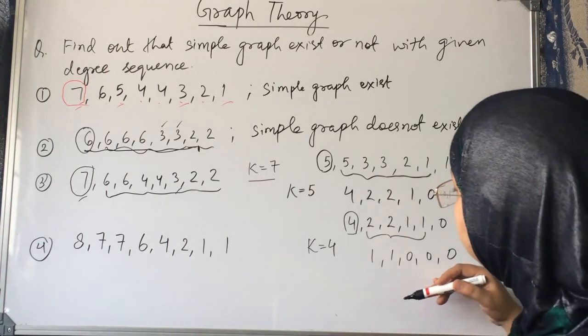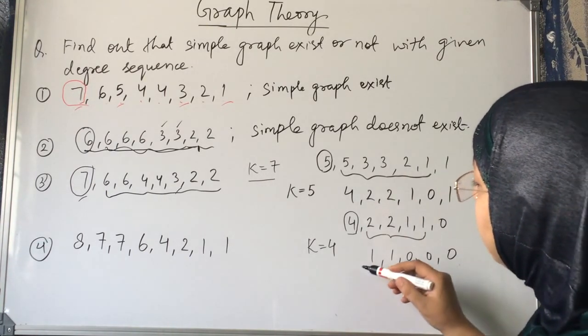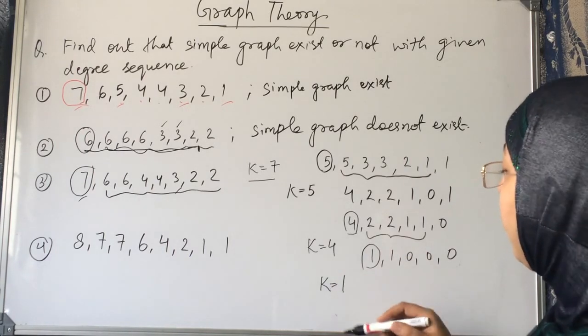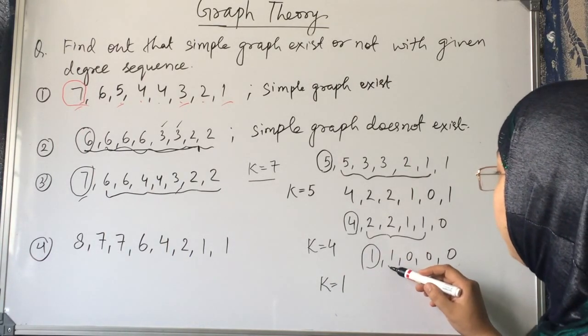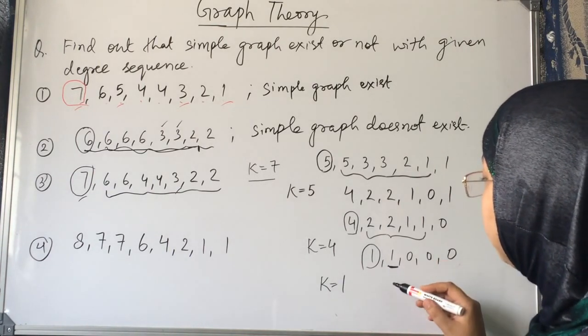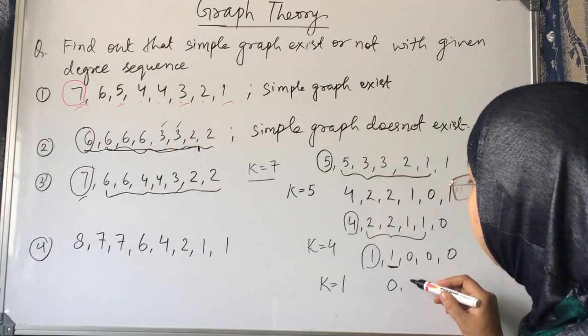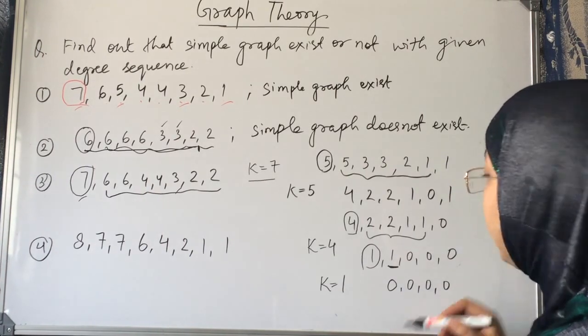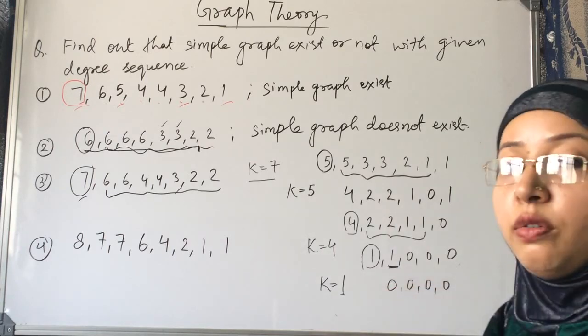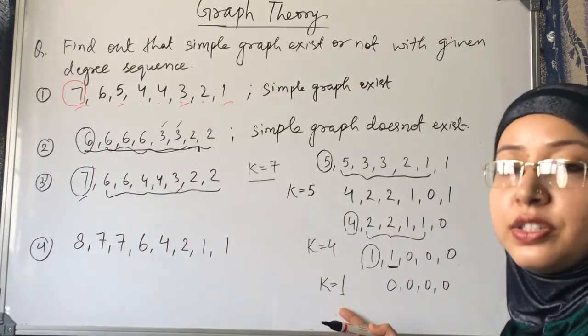Next step, we have to remove the highest degree and say it is k. Now in the next step, we have to subtract 1 from the next one entry. So it will become 0, and 0, 0, 0 is already here. We subtract 1 from the next one entry only, because here k is 1.